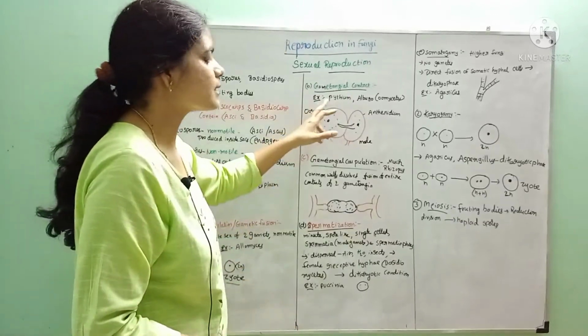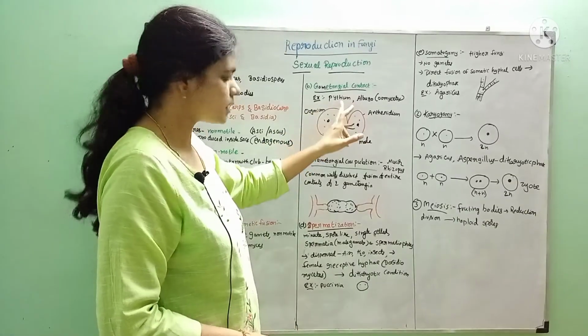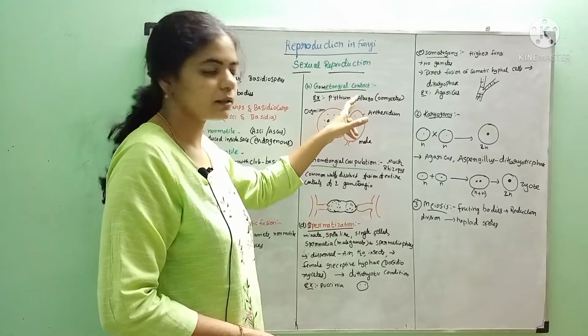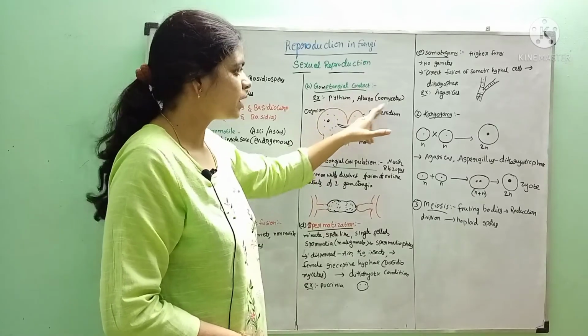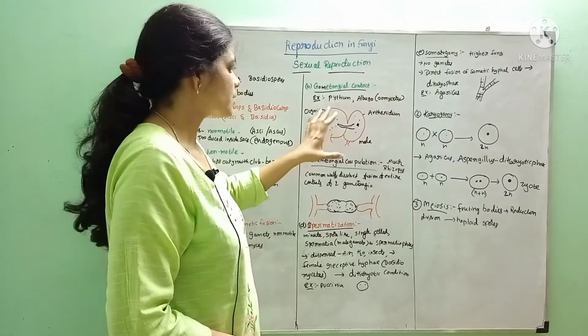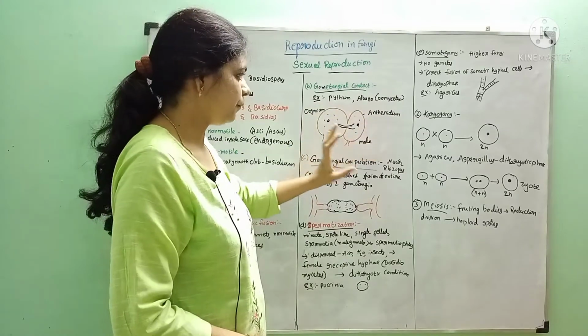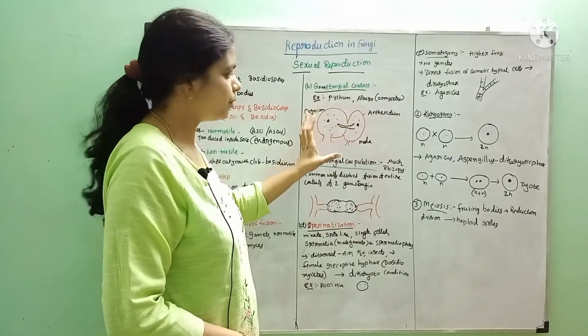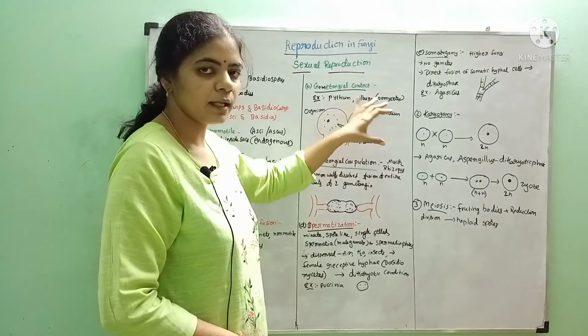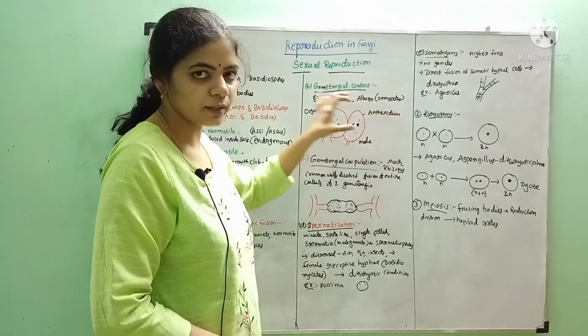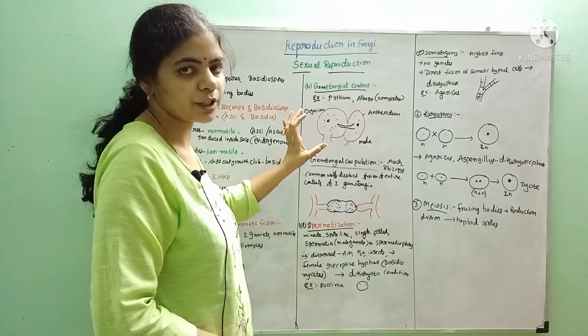Another method is gametangial contact. This method is mainly seen in Pythium and Albugo, which are oomycetes. In Pythium and Albugo, antheridium and oogonium are special structures. Antheridium is the male reproductive organ and oogonium is the female reproductive organ.